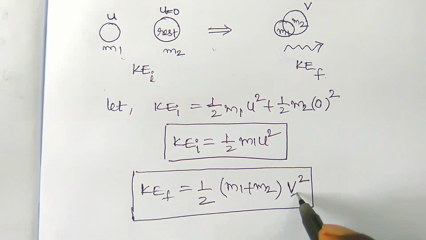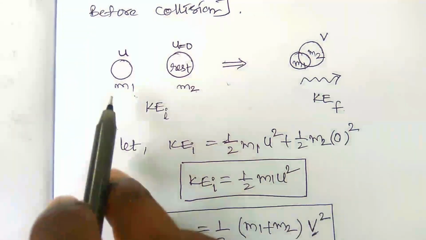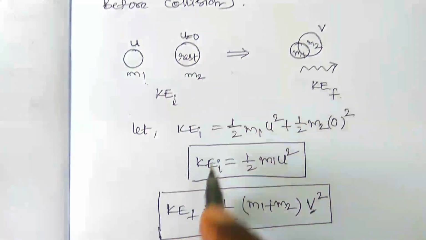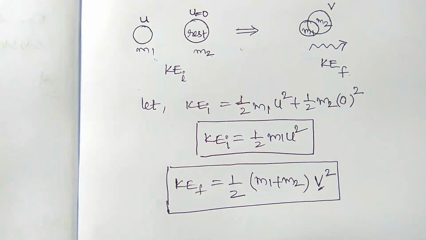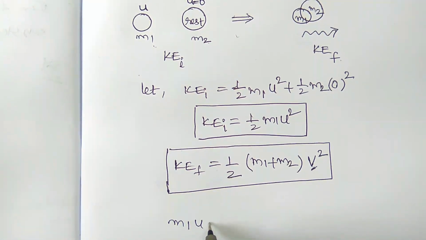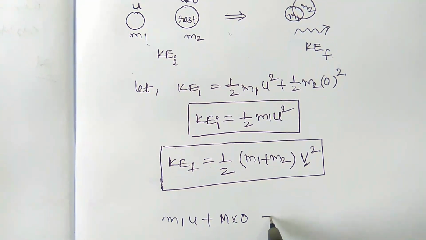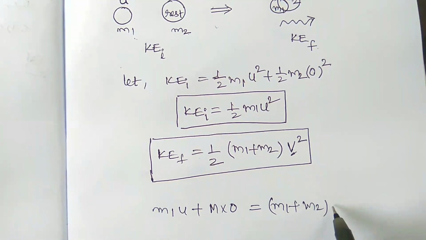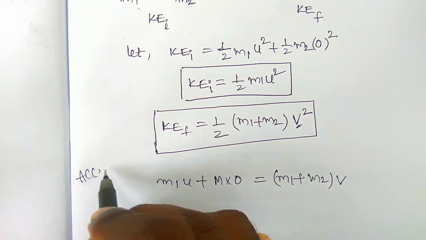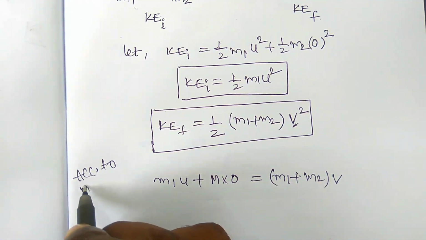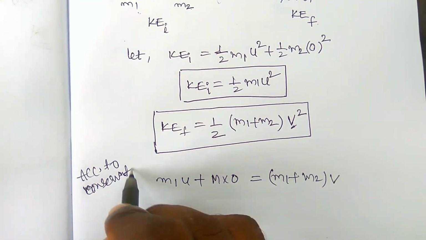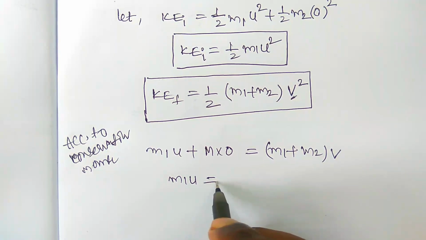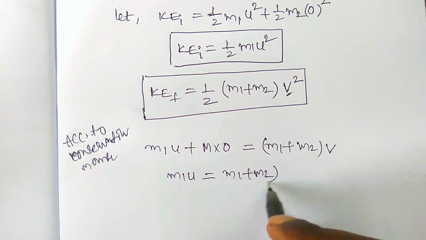Here we need to find the common velocity, which is v. If two bodies are participating in inelastic collision, then the momentum should be conserved. Due to the conservation of momentum, we can write m1 u plus m2 into 0 is equal to (m1 plus m2) into v. According to conservation of momentum, hence m1 u is equal to (m1 plus m2) into v.